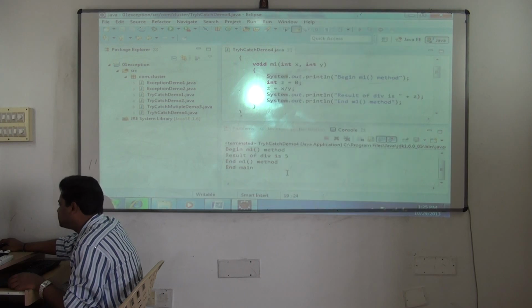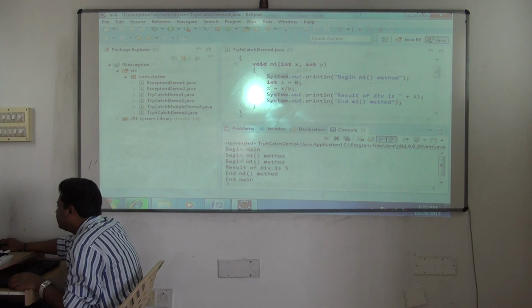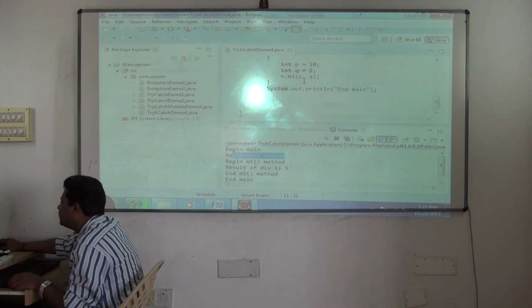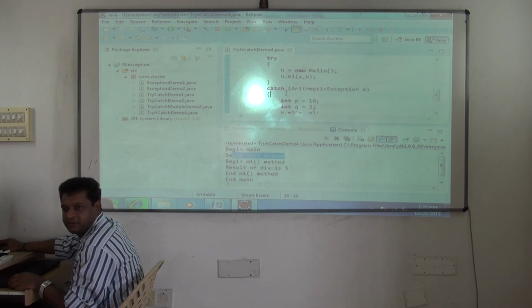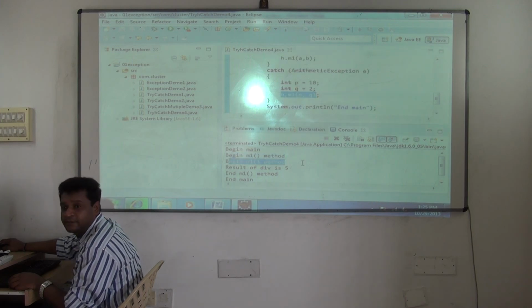You type and track all this, end of, say, result of division. See, first time, begin M1 begins here, the exception occurs. Once the exception occurs, it will come to what? You put an SOP here also. It will come there. So once it comes, now what will happen? You are sending correct values. So again M1 is getting executed, yes or no?